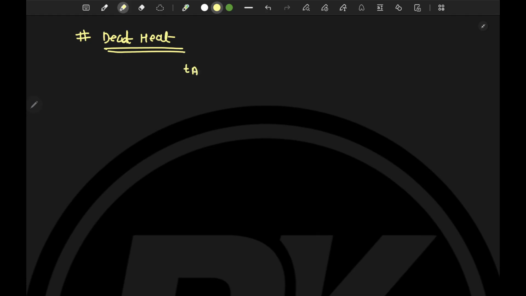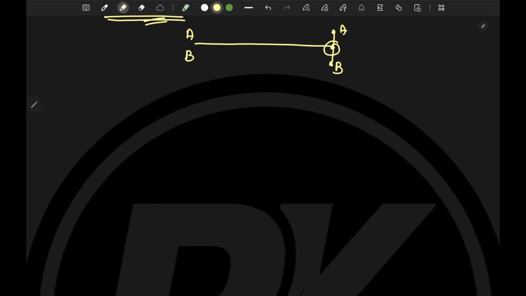For example, A and B are running in a race. So this is a racing track. Exactly at the same time, A and B are reaching the finishing line, and there we call it a dead hit. So if this terminology is given, that means A and B reached the finish line at the exact same time.